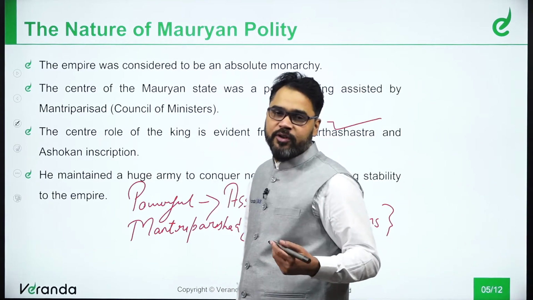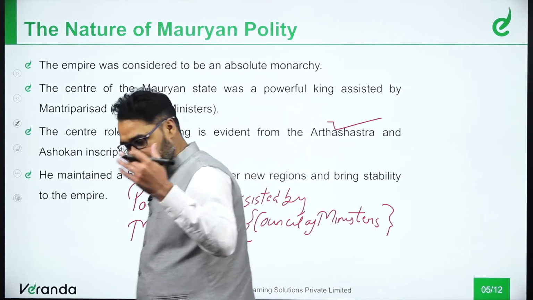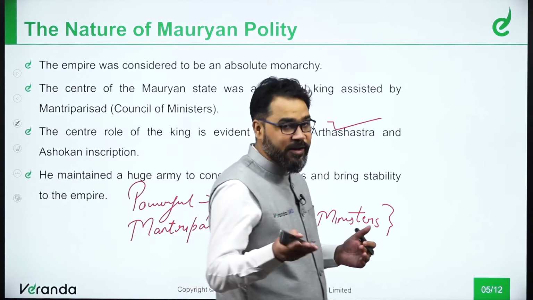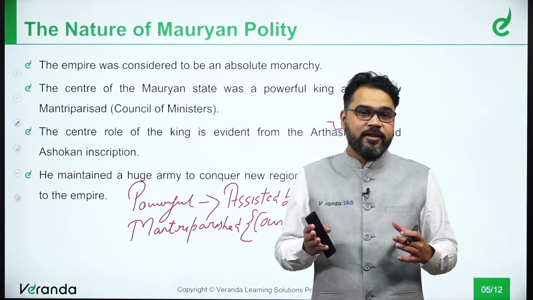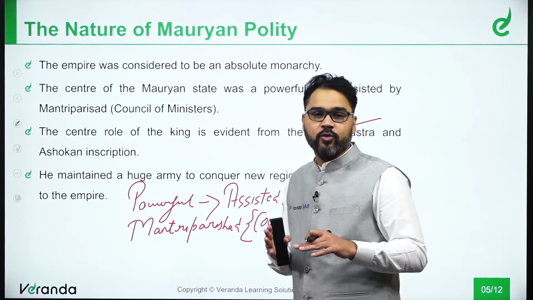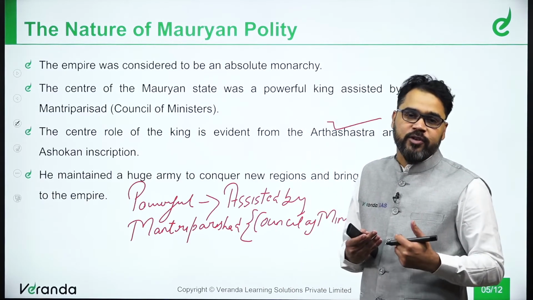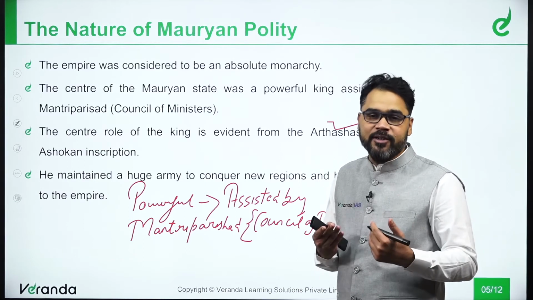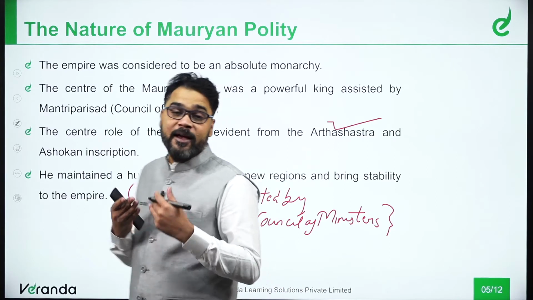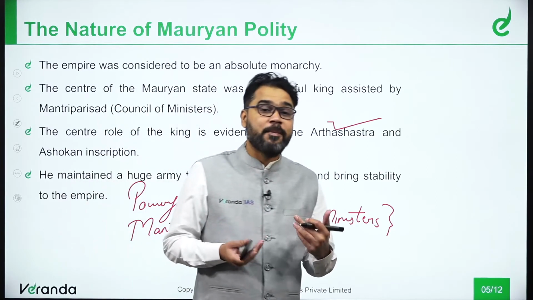Also, if you go through the Ashokan inscriptions, the pillar at Allahabad, etc., you will find what should be the most important role of the king, how one has to administer, how one has to cater to the needs of the subjects, that is the public.